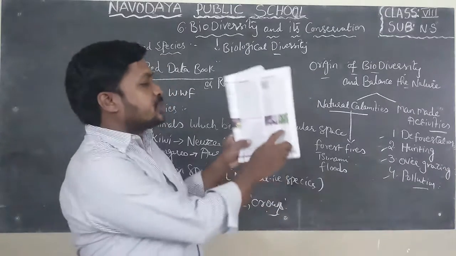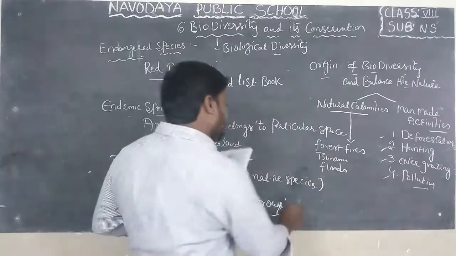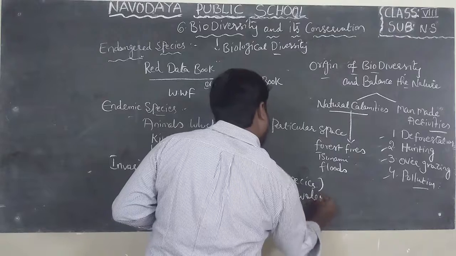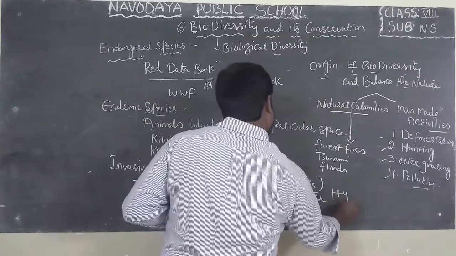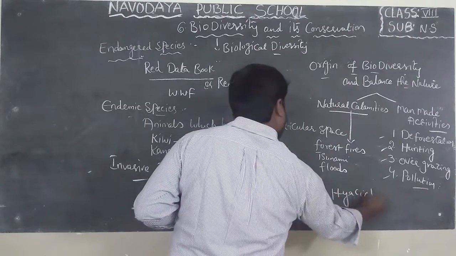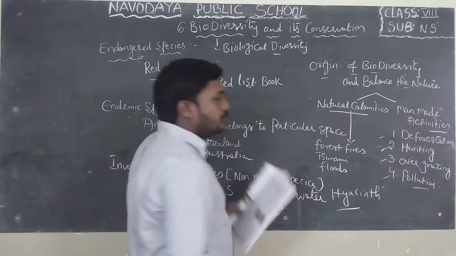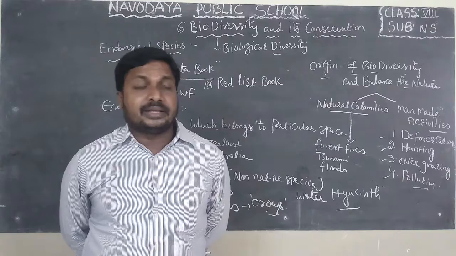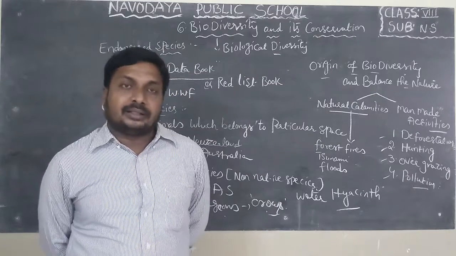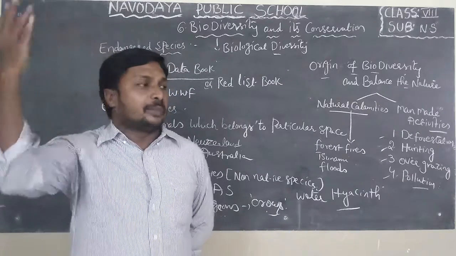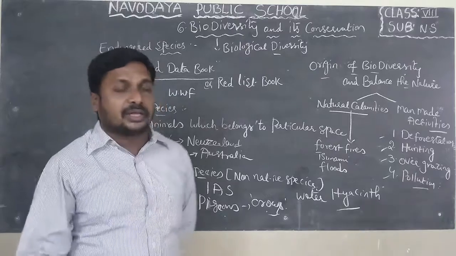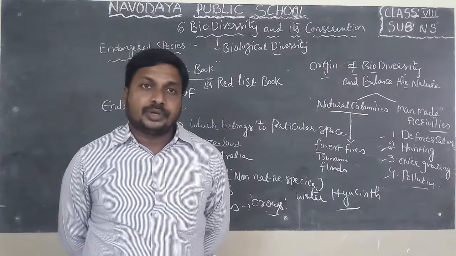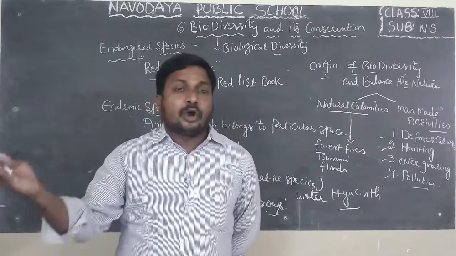Next they gave one picture that is called water hyacinth. In Telugu it is called Gurrapu Dekka. Water hyacinth is a plant, not a native plant. They migrate from other places and compete with the normal plants. Do you know? They grow on water.